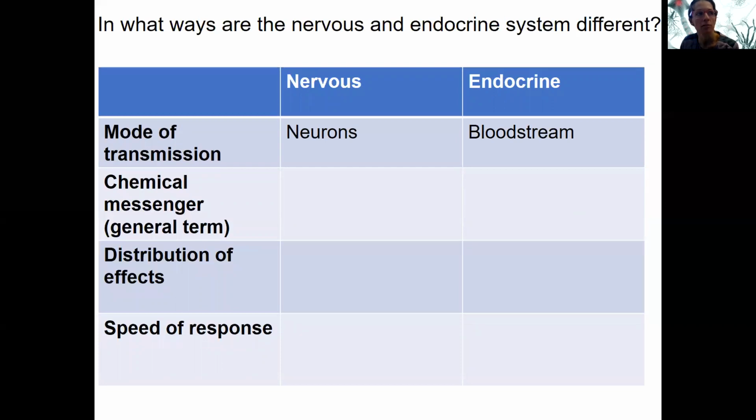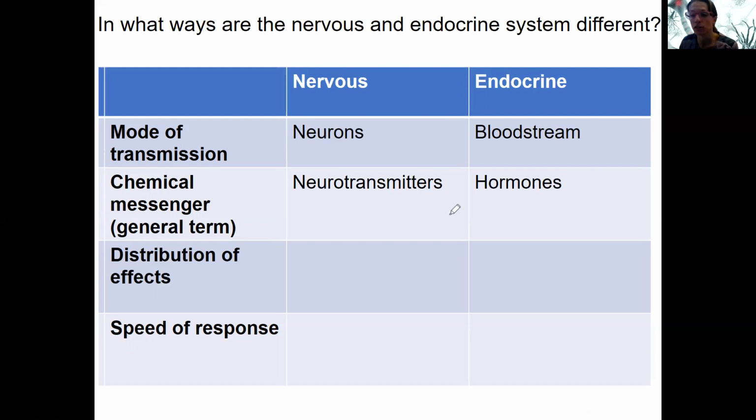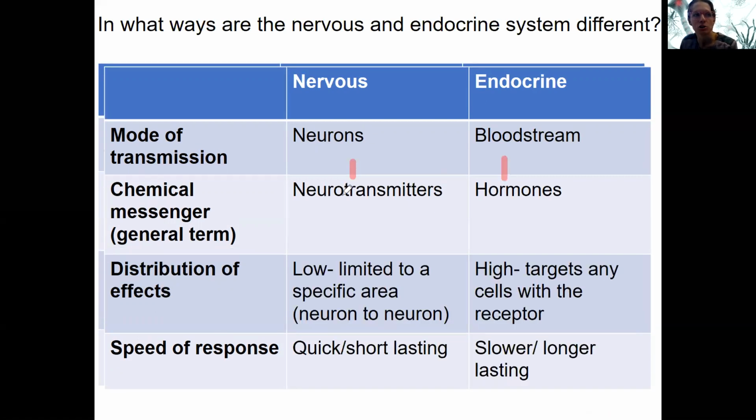Okay, first we have mode of transmission. Nervous system, it's neurons. That beautiful picture I just drew for you. We'll go into more detail on neurons and the anatomy of neurons. And for endocrine, it's through the bloodstream. That's how the message is transmitted. The chemical messenger is neurotransmitters for the nervous system, hormones for the endocrine system. Note, some of the same chemical messengers can be used in these two different systems. It's just how they are traveling that determines which one they are. Neurotransmitters are released from neurons, hormones are released into the bloodstream. So there are different types of each one.